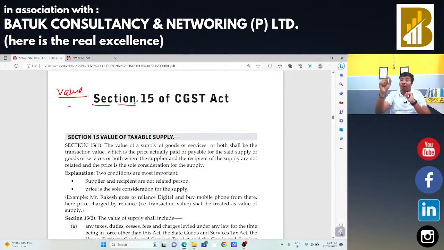supply. In case of composite supply, two supplies are naturally bundled. One is principal supply and another is ancillary supply. In case of mixed supply, there will be two supplies, and the highest rate will be charged. They are not naturally bundled.